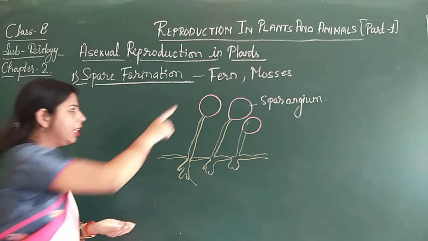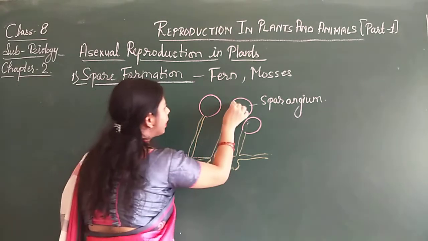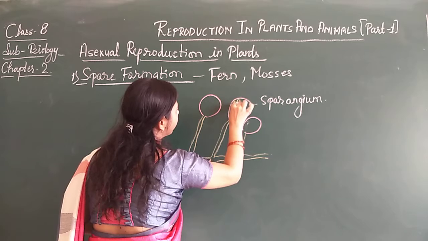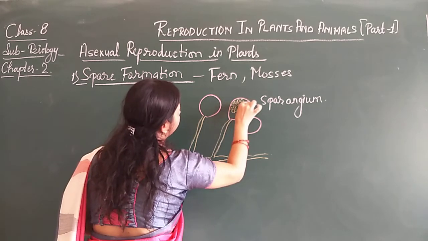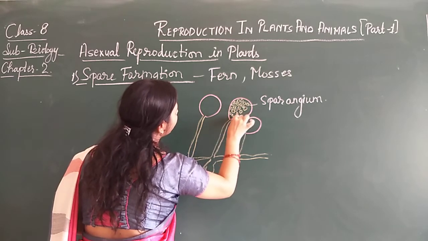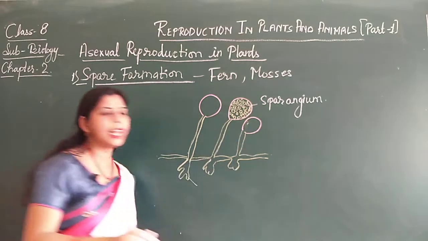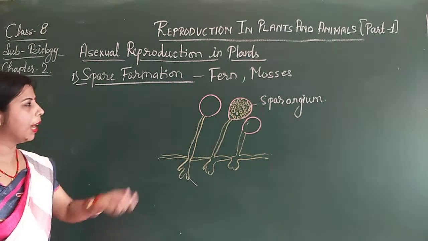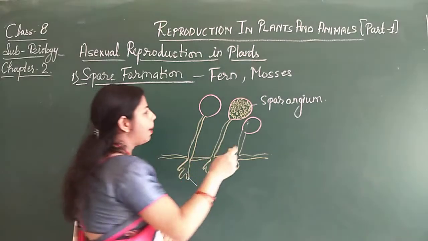These sporangia, these bulb-like structures, contain numerous spores. These round structures, known as spores, help in the formation of a new plant.